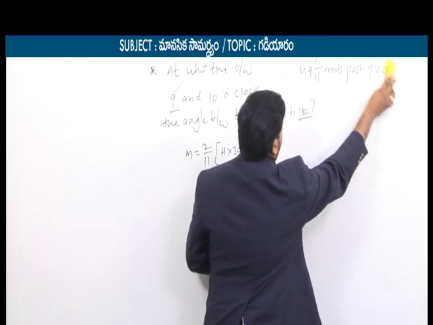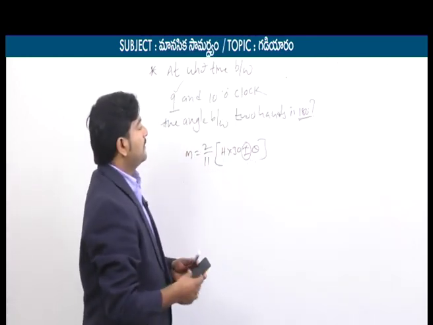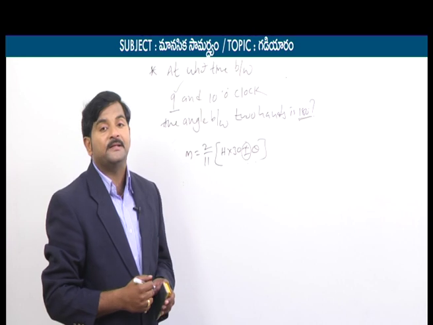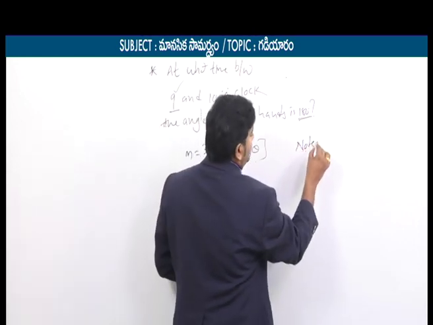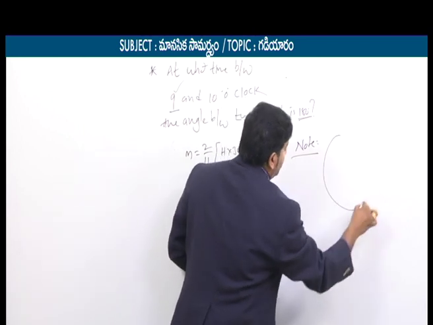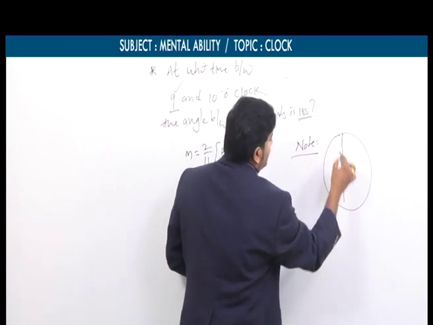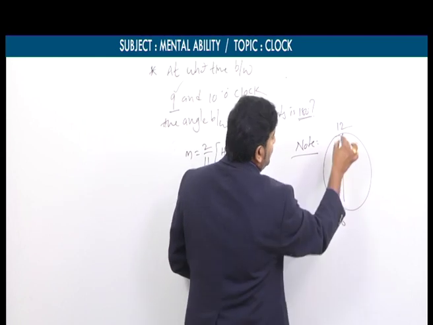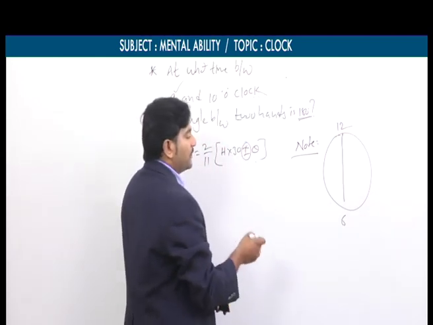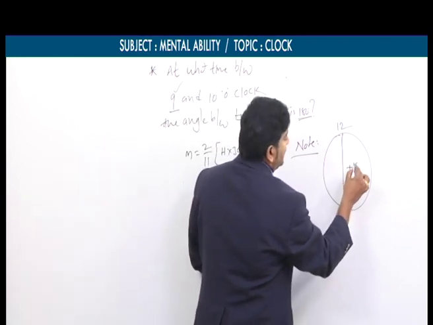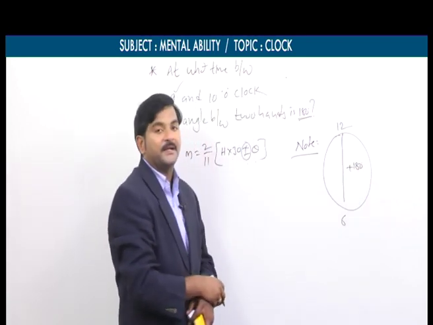When the angle between the two hands is 180 degrees, we have one small note. It's a very important note. If the given time lies between 12 o'clock and 6 o'clock, we simply take plus 180 degrees.